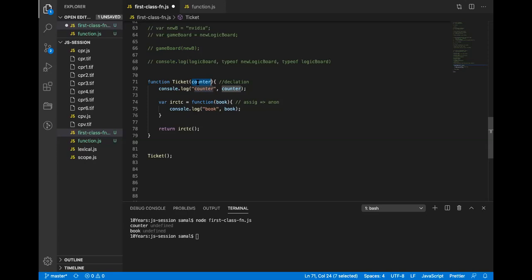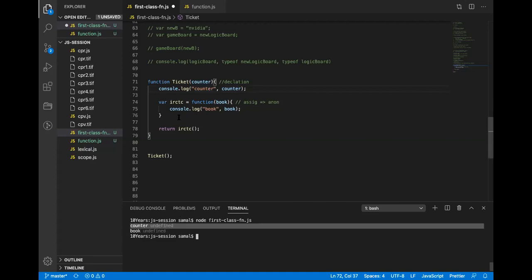Remember I told you on the very first day, undefined is the default value of the JavaScript engine. Because I did not pass anything, and the function has declared a parameter, internally JavaScript will assign undefined to counter. And that is why this console.log counter printed undefined.